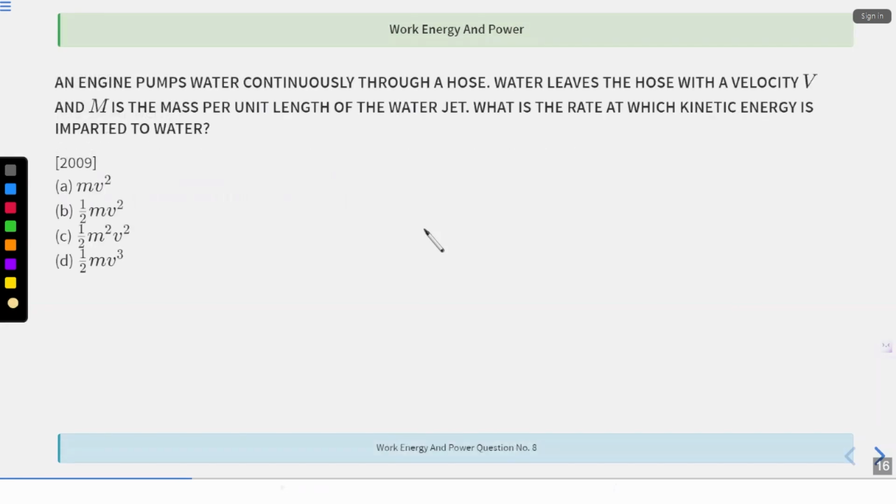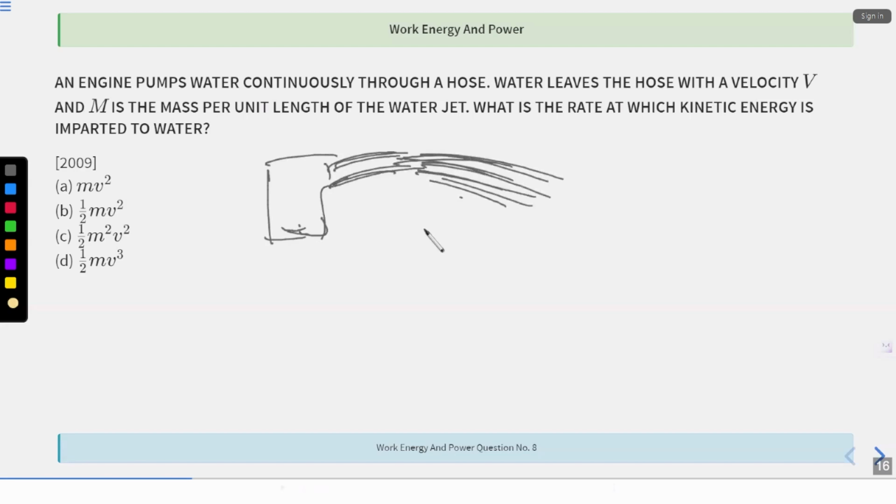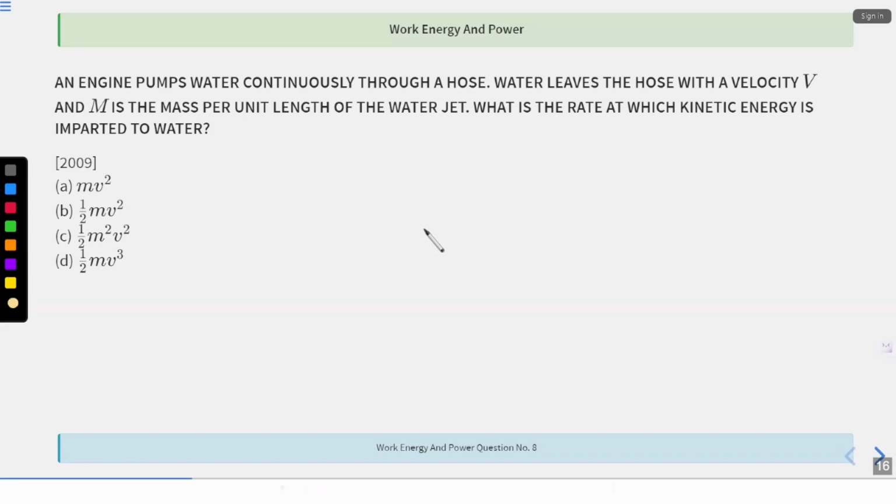Now, an engine pump. An engine pumps water continuously through a hose. Water leaves the hose with a velocity v. If you don't understand the meaning of hose and engine pump, this is the ending of the pump, basically called a hose. This is where your water is spilling from. Let's say this is your entire engine, and this is where the water is leaving out. So this is the hose. Water is coming out of this with a velocity v. Understood? And mass m is the mass per unit length of the water jet.